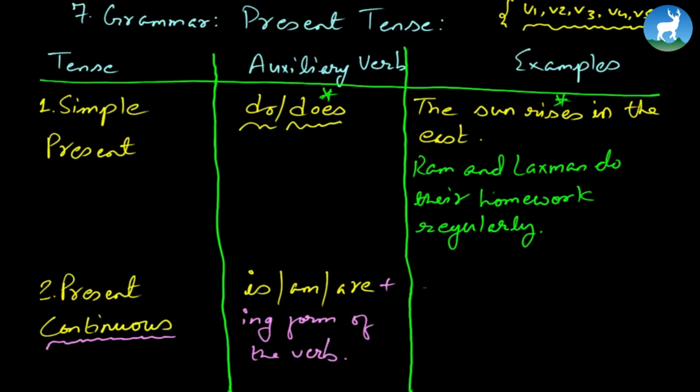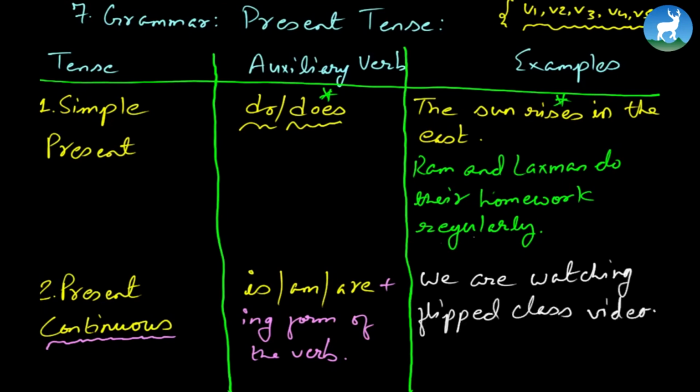Now, this present continuous means that an action is taking place right now in the present and is also continuing, right? Like, for example, we are watching flipped class video. See, I used are here, and remember I said always followed by ing. We are watching flipped class video. That's present continuous. Let's continue further.